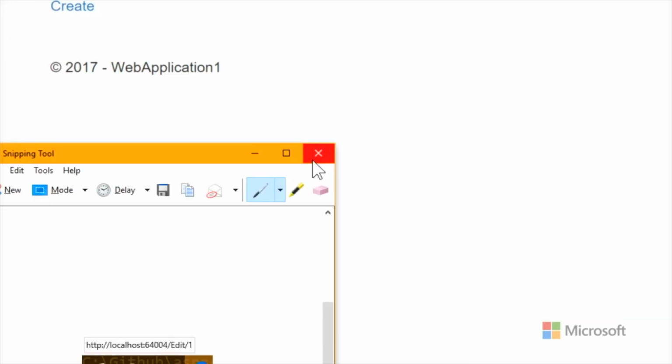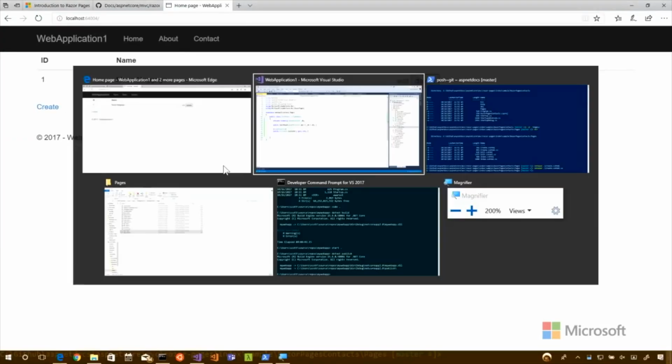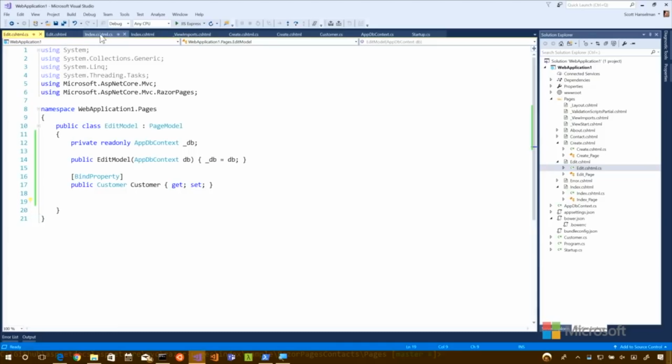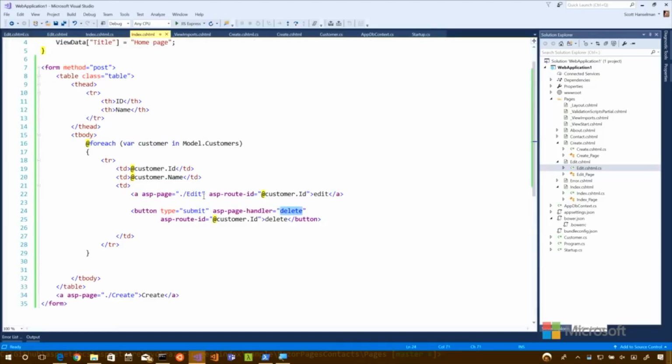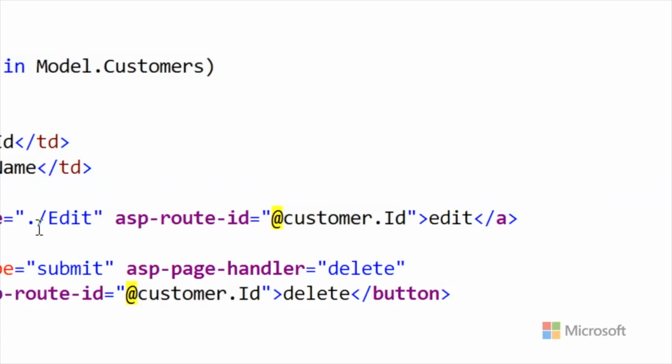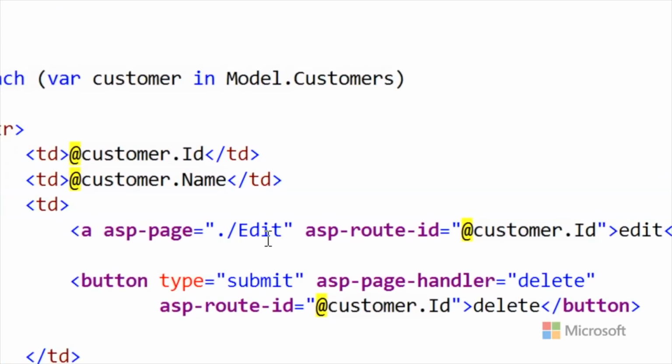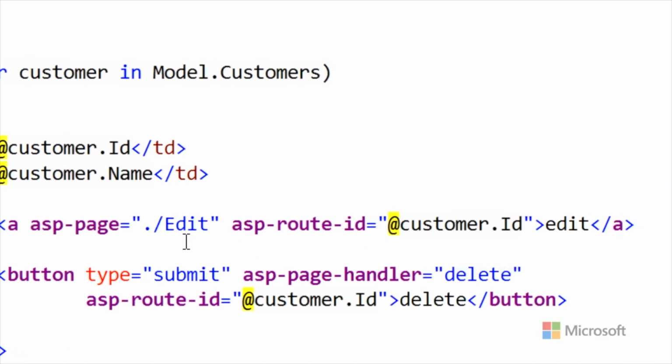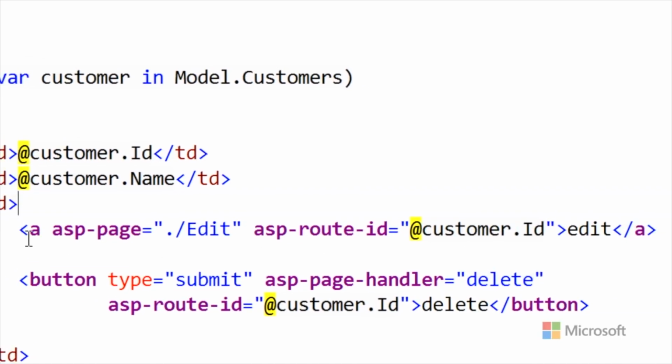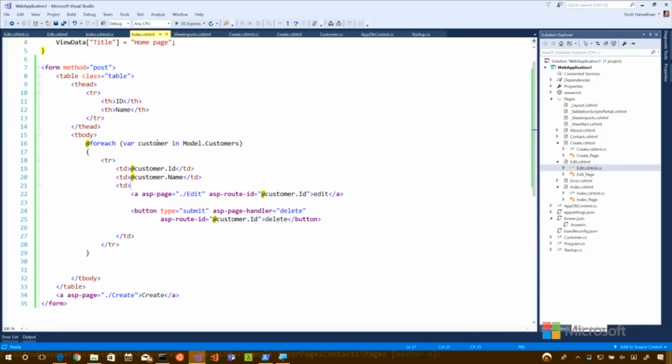So edit/1, right? So the route got built by the fact that it was at the edit, and then you had added that ID at the top there. So this is nice because we didn't have to hard code what a link looks like. That's really important. We said, make me a link that takes me here. We didn't say, make me a link that looks like this. So that's nice. And if we changed our pretty URLs later, then it would change for us, which is nice.